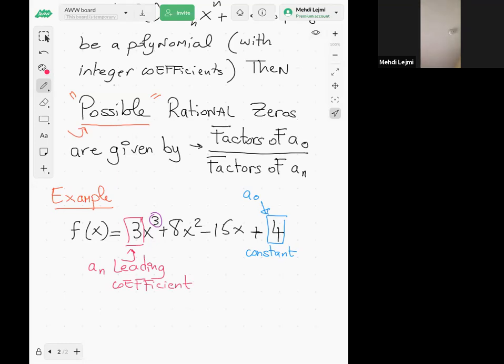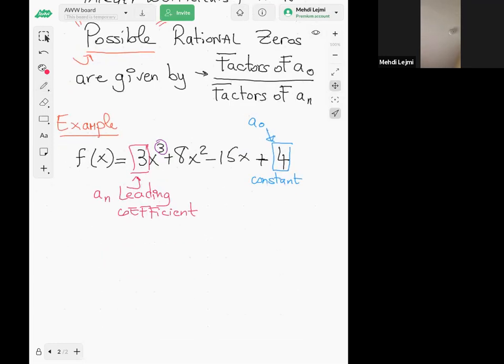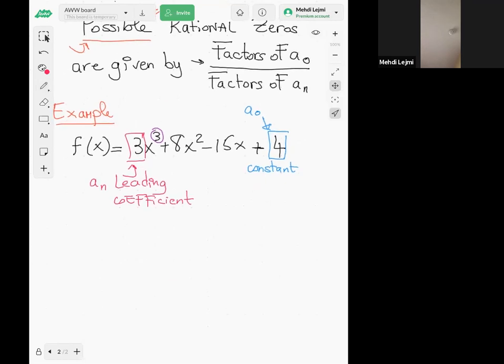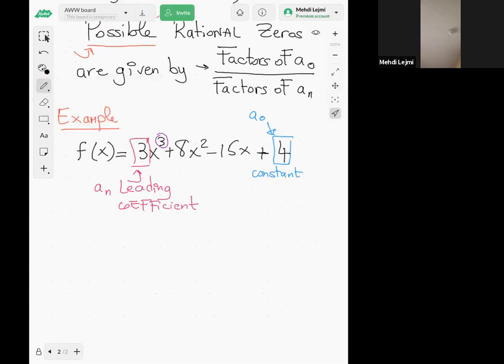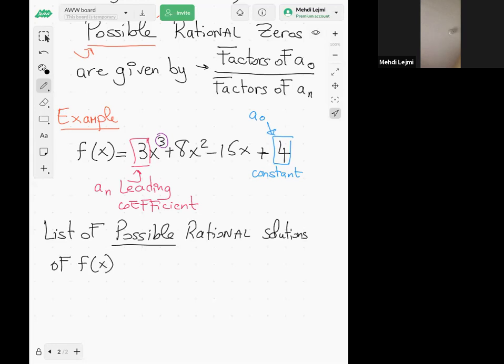All right. So now, what does it say? The theorem says that the list of possible rational solutions of f of x. So when I say rational, it means fraction, right? Rational, it's a fraction or quotient, right? Rational solutions of f of x equal to 0 is given by,